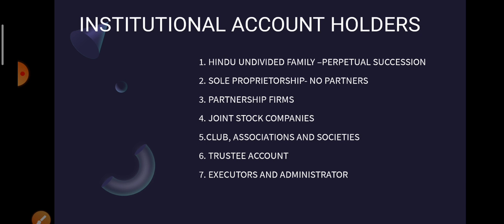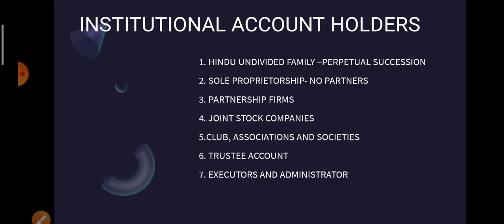This charity commissioner or religious commissioner can give permissions for the establishment of trusts, societies, and clubs. So once that permission is there, on behalf of that club, one member is selected as president or chairman, and one is selected as secretary.